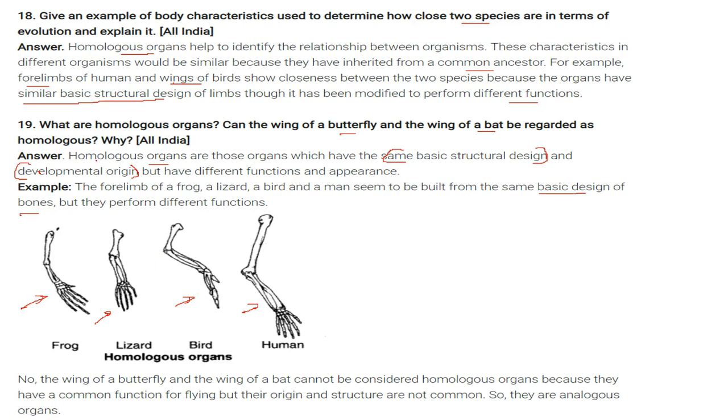And the answer for the second part is no. The wing of a butterfly and the wing of a bat cannot be considered homologous organs because they have a common function, that is flying, but their origin and structure are not common, so they are analogous organs.